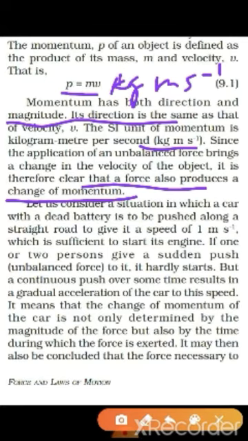Let us consider a situation in which a car with a dead battery is to be pushed along a straight road to give it a speed of 1 meter per second, which is sufficient to start its engine.